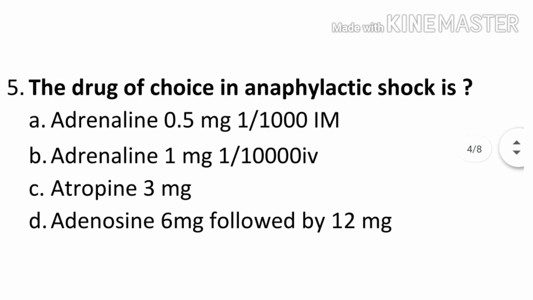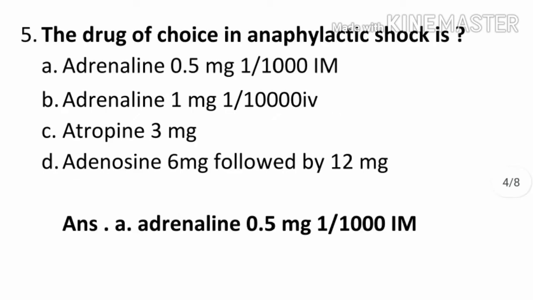Question number 5. The drug of choice in anaphylactic shock is option A adrenaline 0.5 mg dose and with 1:1000 concentration intramuscular route. Option B adrenaline 1 mg 1:10,000 intravenous route. Option C atropine 3 mg. Option D adenosine 6 mg followed by 12 mg. The correct answer is option A adrenaline 0.5 mg dose and the concentration is 1:1000 and intramuscular route is preferred.